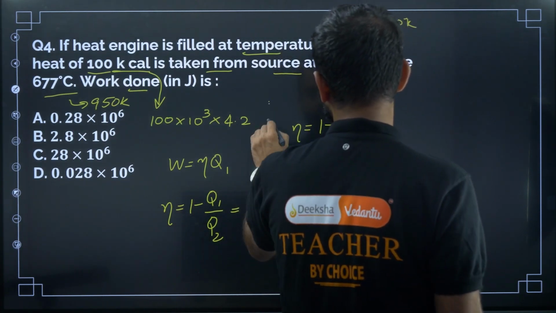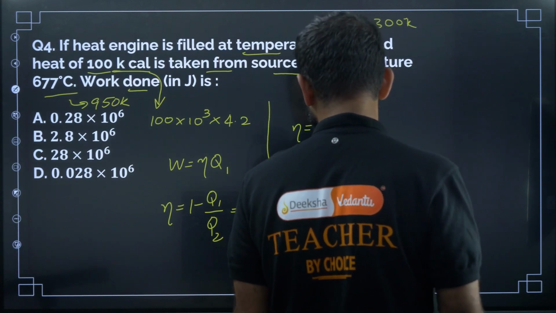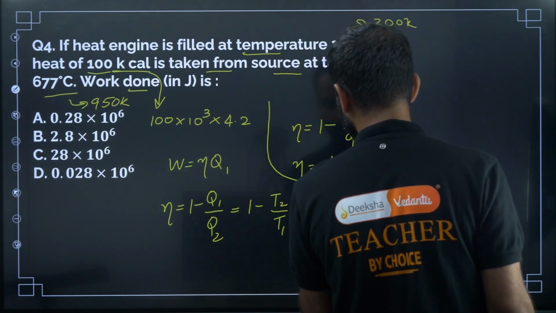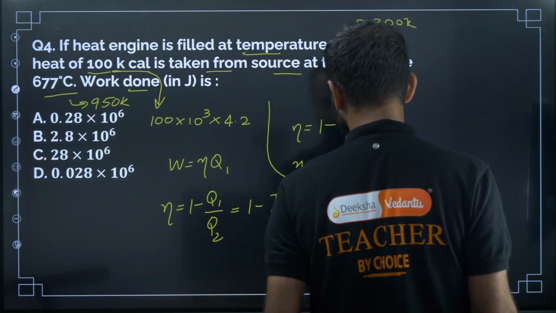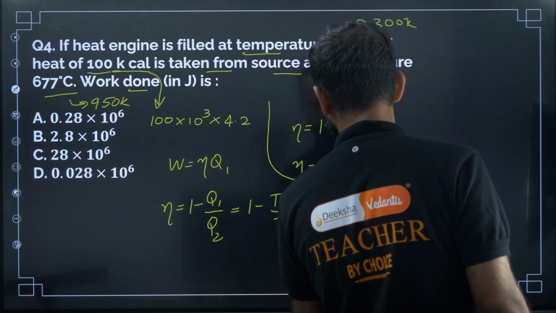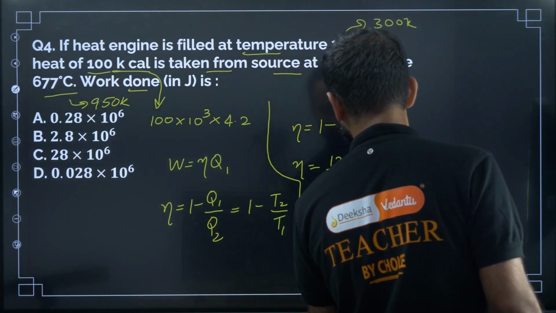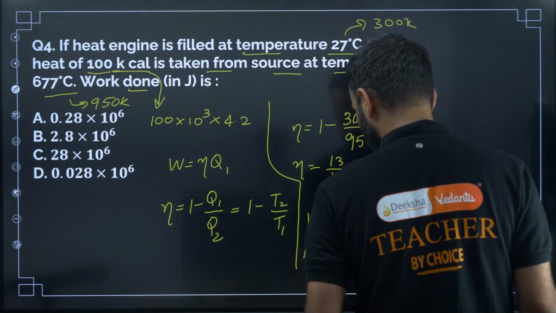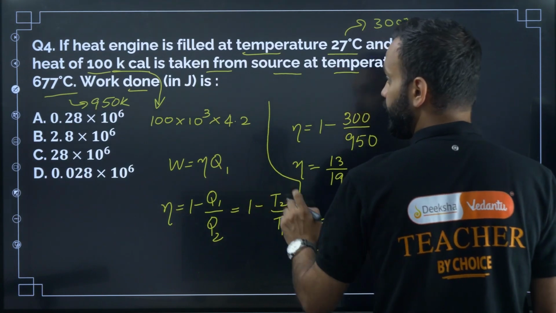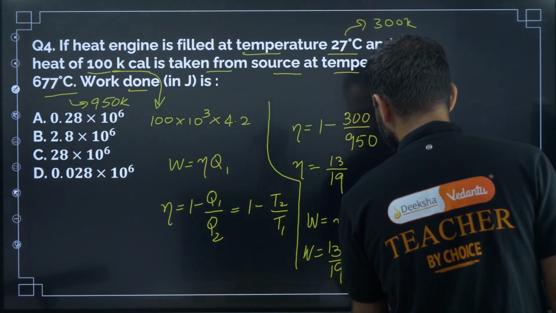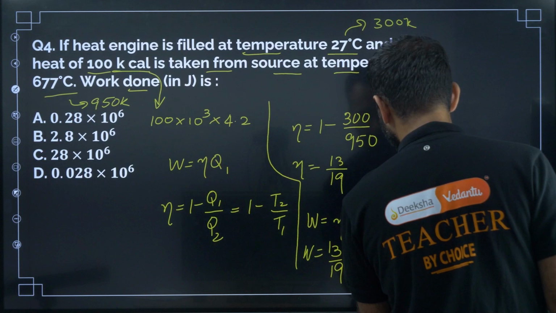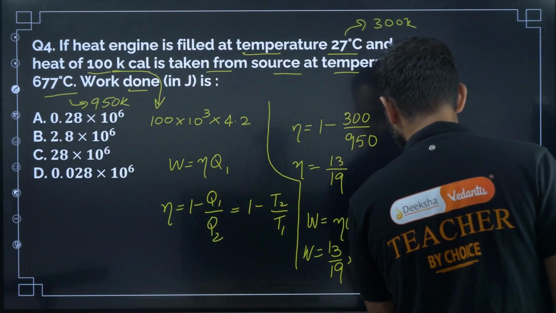So eta is 13 divided by 19. So now work done W is equal to eta into Q1, right? So now W is equal to 13 divided by 19 into Q1 is 100 into 10 to the power 3 into 4.2 joule.